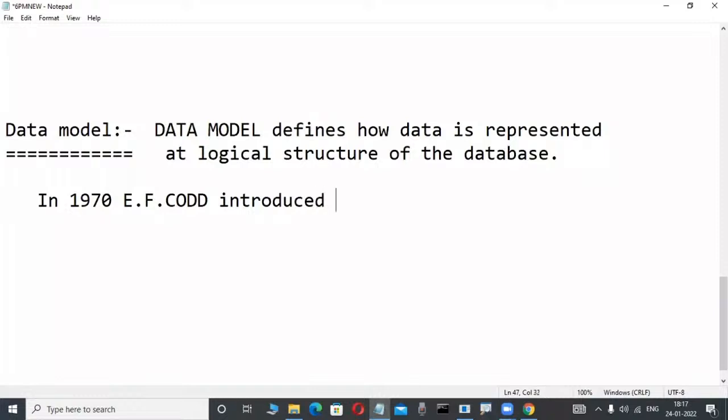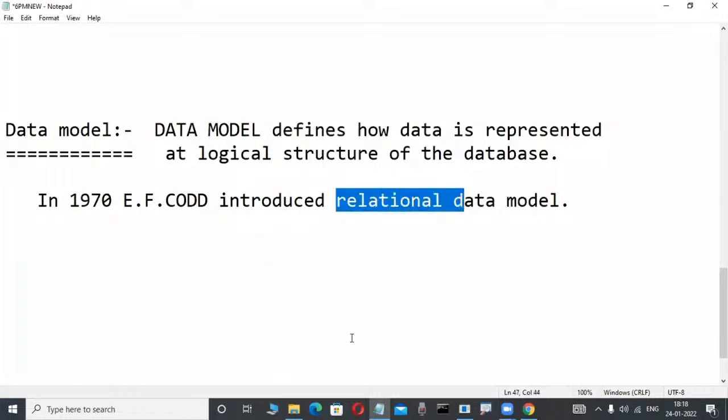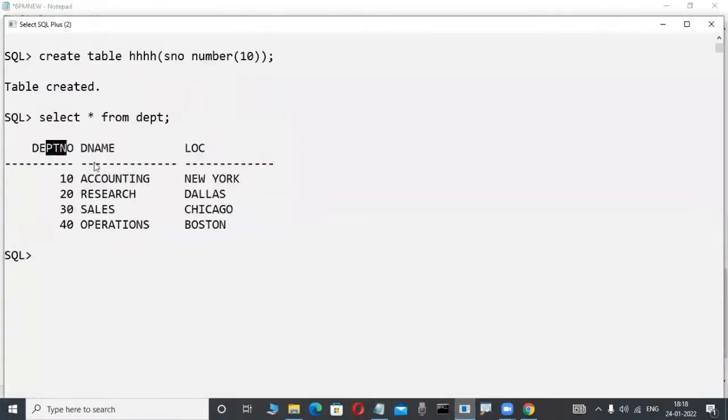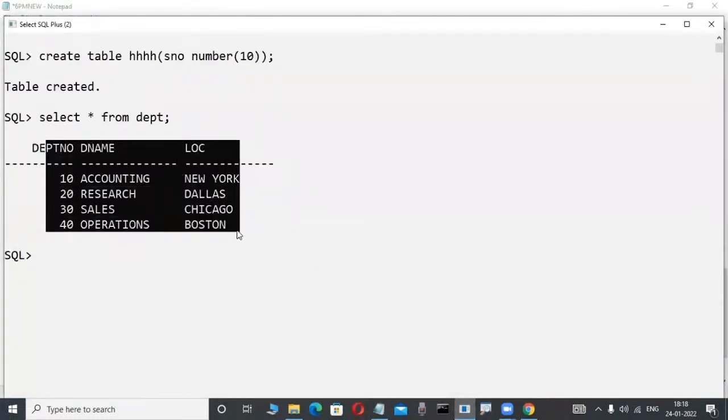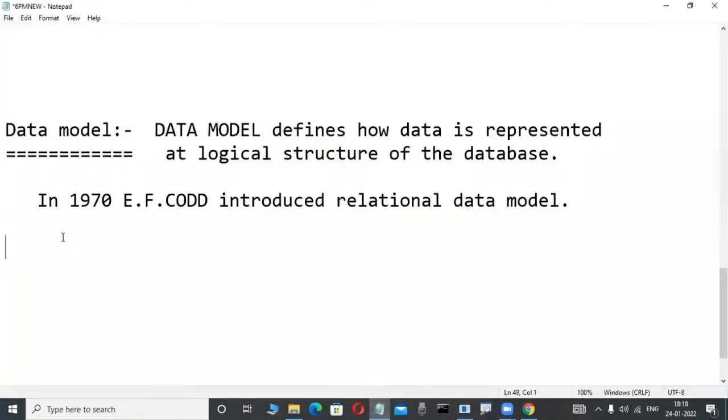In 1970, E. F. Codd introduced the relational data model. What does relational data model mean? It is about the logical structure, how data is represented. This is a logical structure, not visible in the operating system. In this logical structure, data is represented in the format of rows and columns. That is nothing but two-dimensional tables.